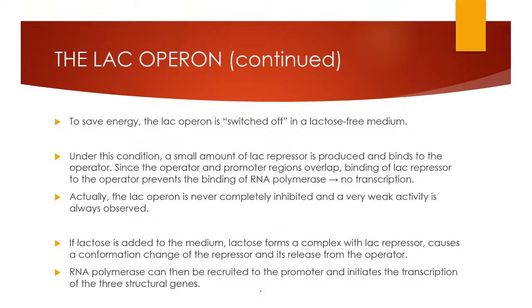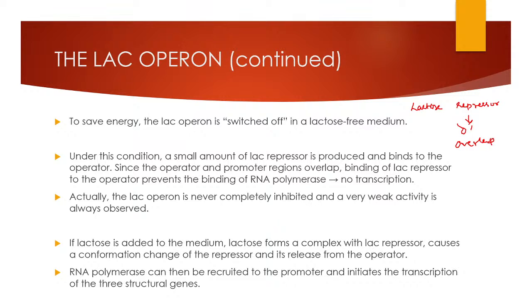Okay, so for saving energy, the lac operon is switched off in the lactose-free media. Under this condition, a small amount of lac repressor is produced. When lactose is absent, the lac repressor will bind to the operator region, which overlaps the promoter.